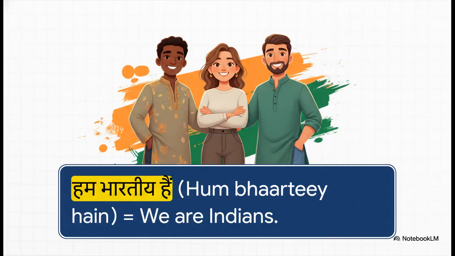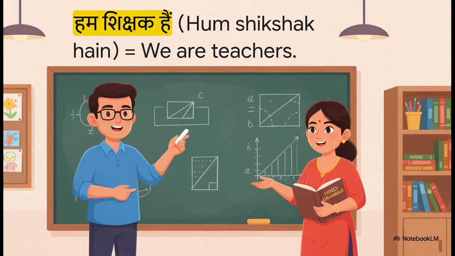Let's kick things off with hum. Look at this sentence. Hum bhartiye hain. We are Indians. You see the pattern, right? You start with the pronoun hum, add your noun, and then finish it off with our new plural verb, hain. Let's do one more just to lock it in. Hum shikshak hain. We are teachers. It's the exact same structure. Hum and hain, working together perfectly.